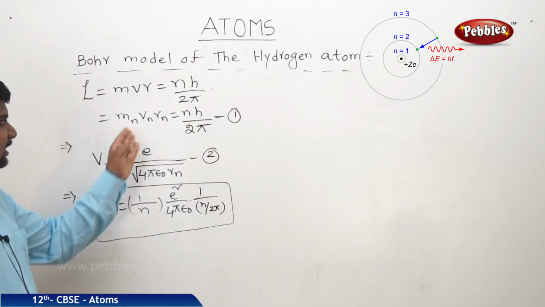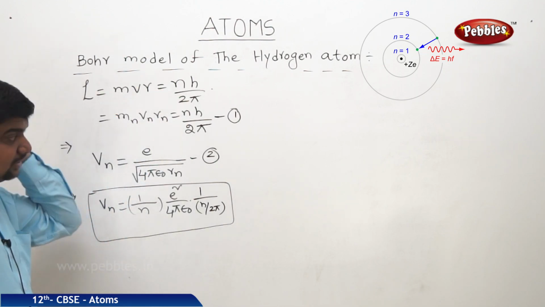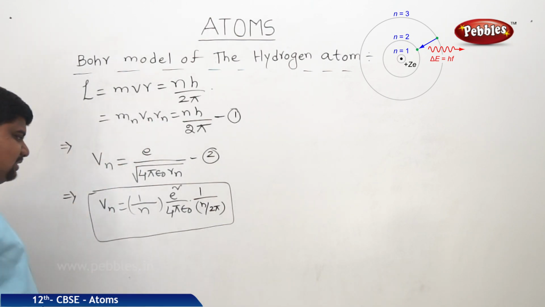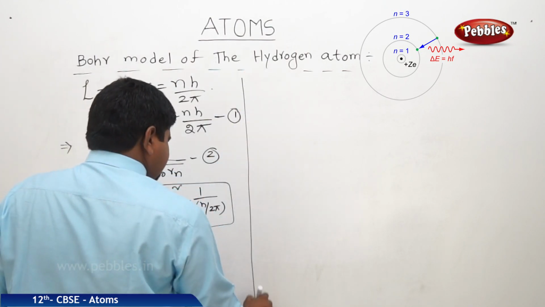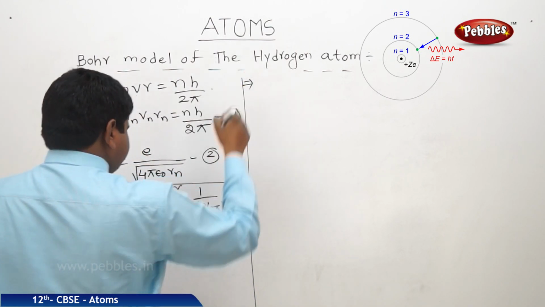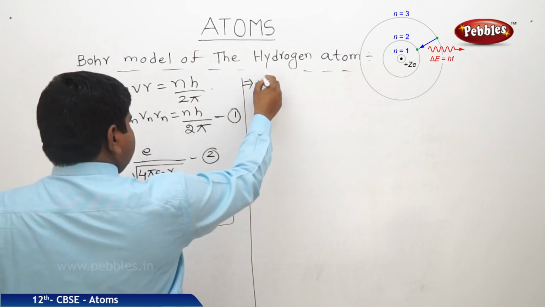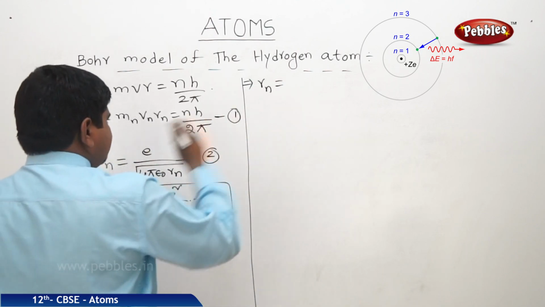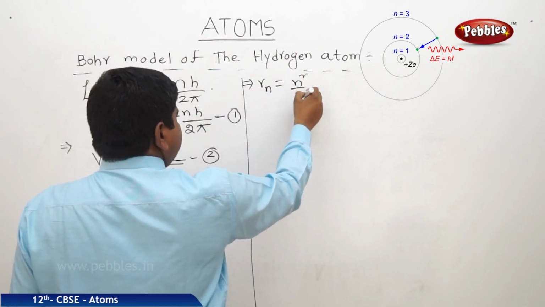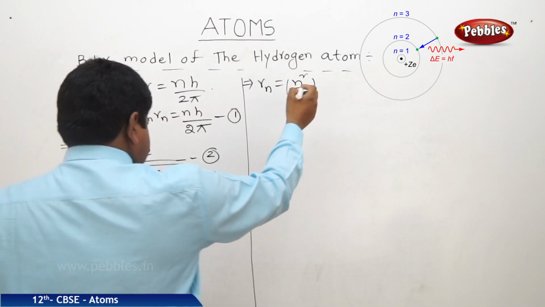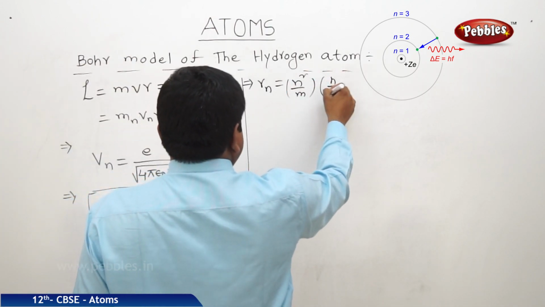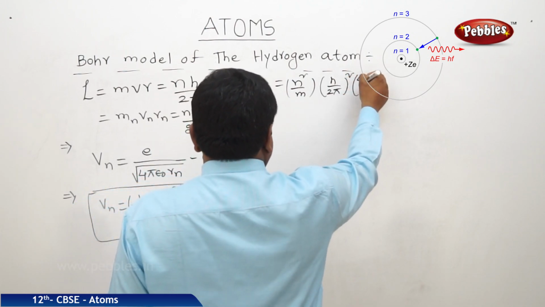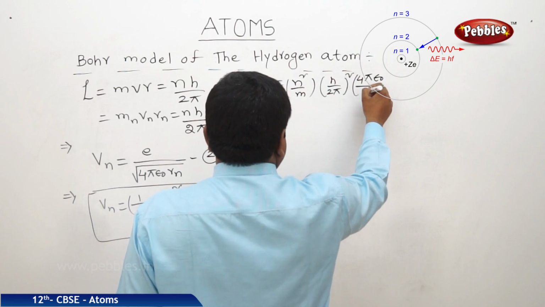And I am substituting this Vn in this equation, and equating with the nh by 2 pi, we will get an equation for the Rn also, means radius of the nth orbit. So the equation will be like this. The Rn, radius of the nth orbit, is equal to n square by m into h by 2 pi whole square into 4 pi epsilon naught by E square.